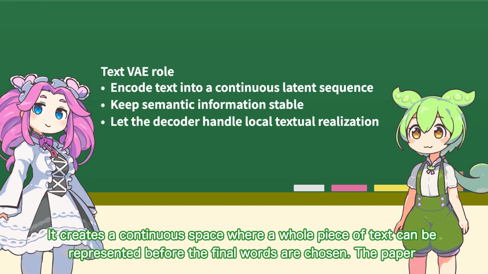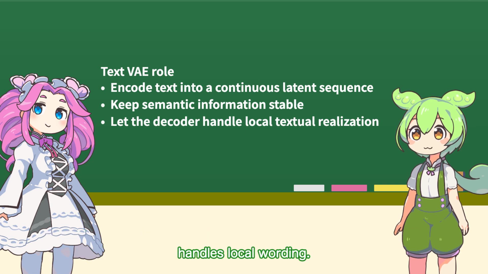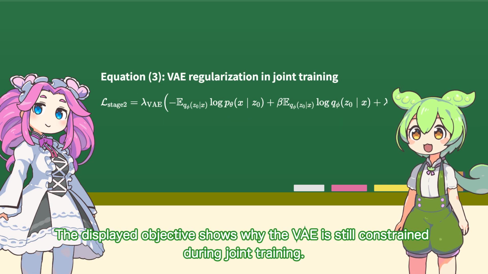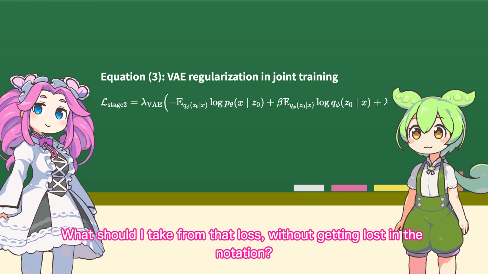It creates a continuous space where a whole piece of text can be represented before the final words are chosen. The paper stresses that this is not just a soft version of tokens. The latent is supposed to carry global semantic information, while the decoder handles local wording. The displayed objective shows why the VAE is still constrained during joint training. What should I take from that loss without getting lost in the notation?